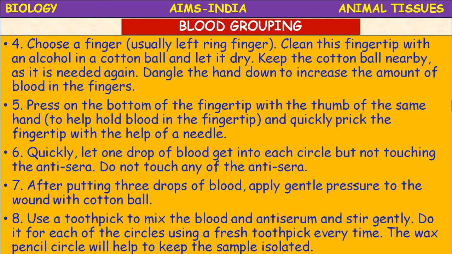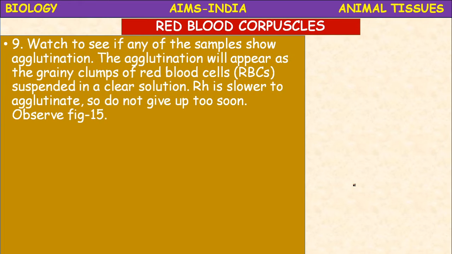The wax pencil circles will help to keep the sample isolated. So don't come out of that circle. Within that circle you have to mix it. Now what happens? Watch to see if any of the samples show agglutination. Here the new term we come across, agglutination. It is also called clumping. Okay, breaking of that blood. Agglutination will appear as grainy clumps of red blood cells, RBCs, suspended in a clear solution.